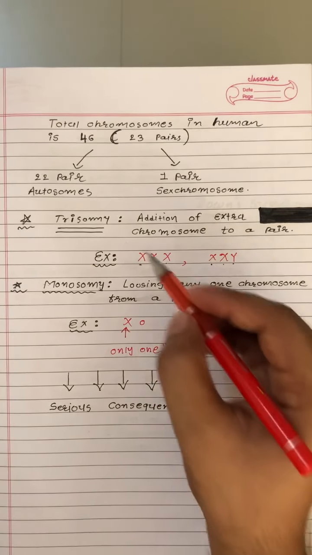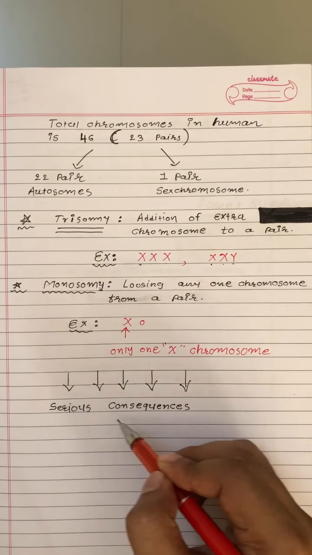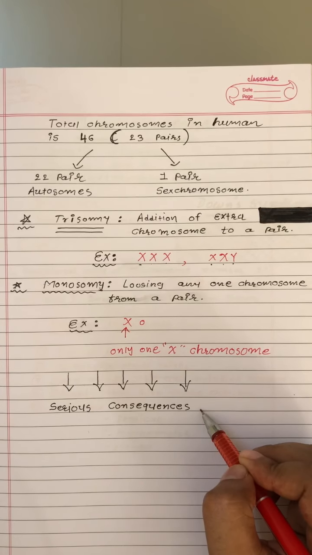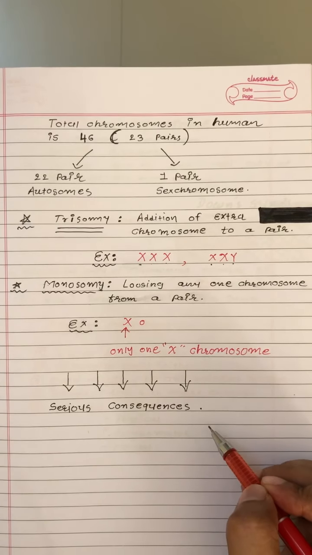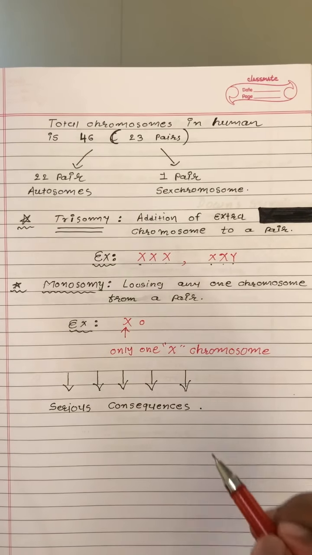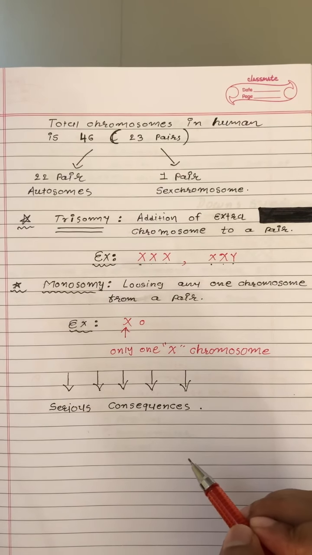And both trisomy and monosomy lead to some serious consequences in the human body. Now we'll have to see what serious consequences can be caused by trisomy and monosomy, right? So we'll take a few examples of disorders. We call them chromosomal disorders.